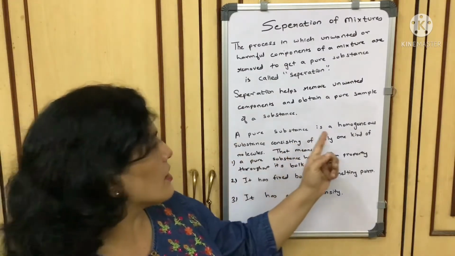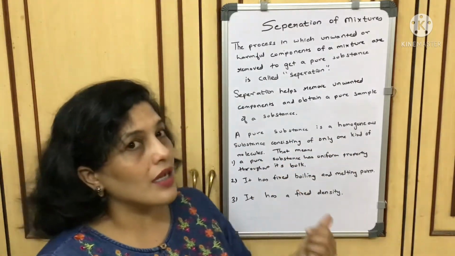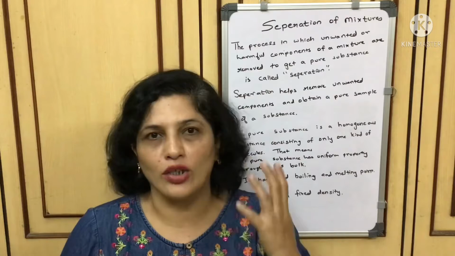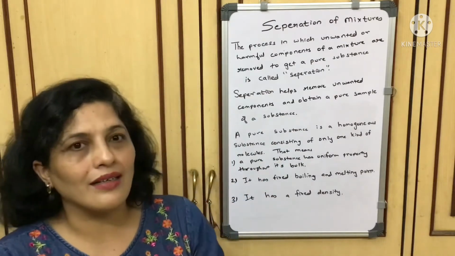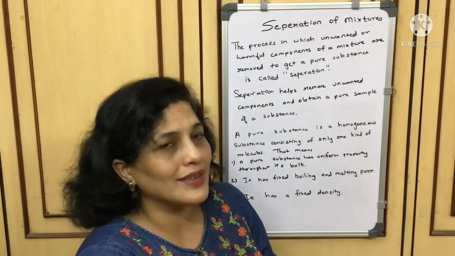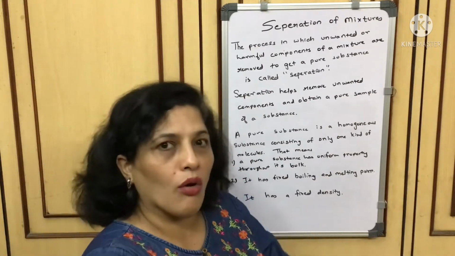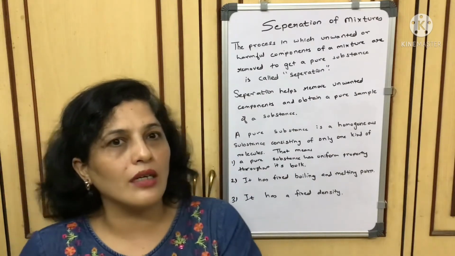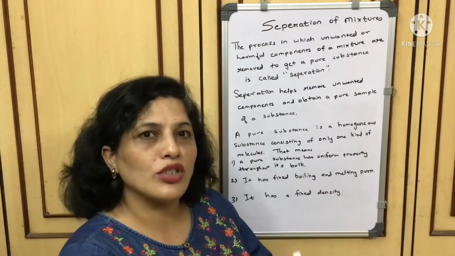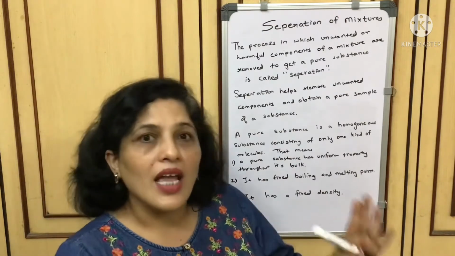A pure substance is a homogeneous substance consisting of only one kind of molecule. When I say that water is a pure substance, it means it contains only molecules of H2O. When we say pure distilled water, it contains only molecules of H2O and nothing else but H2O.